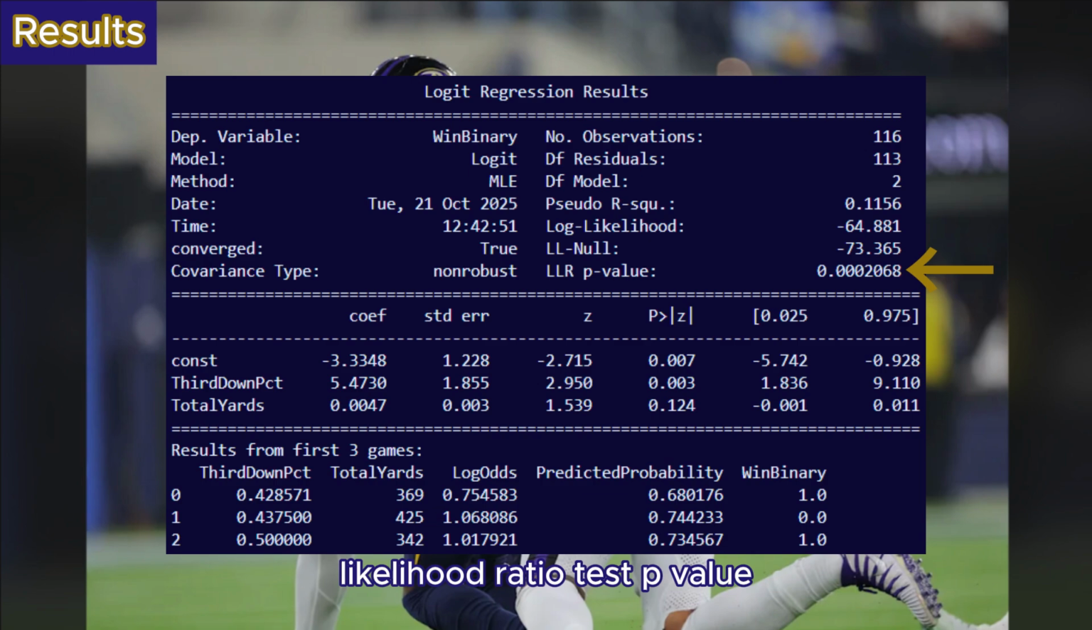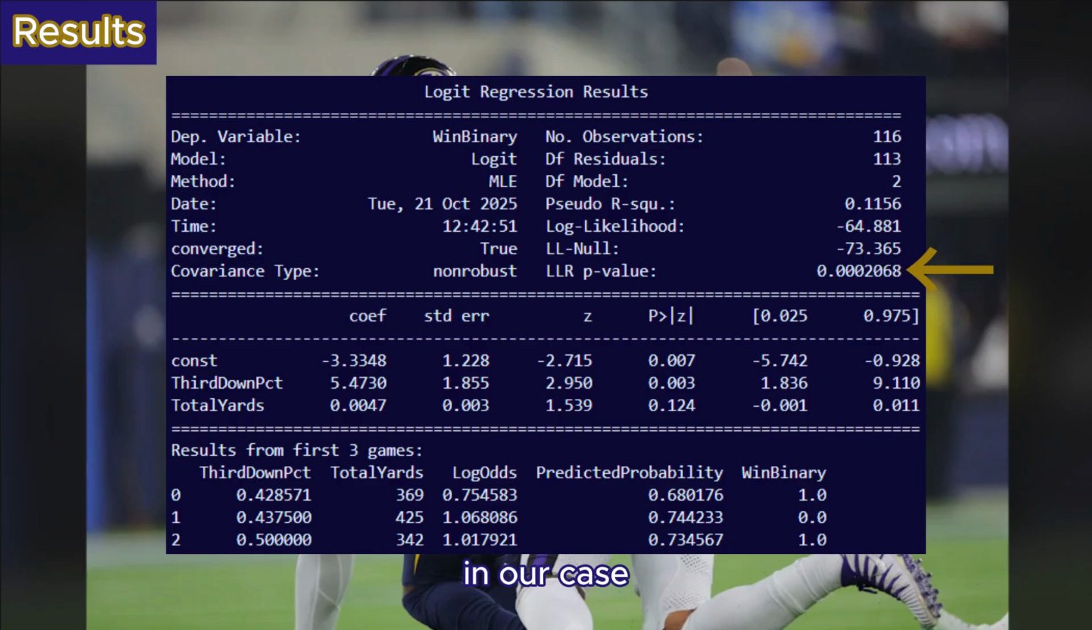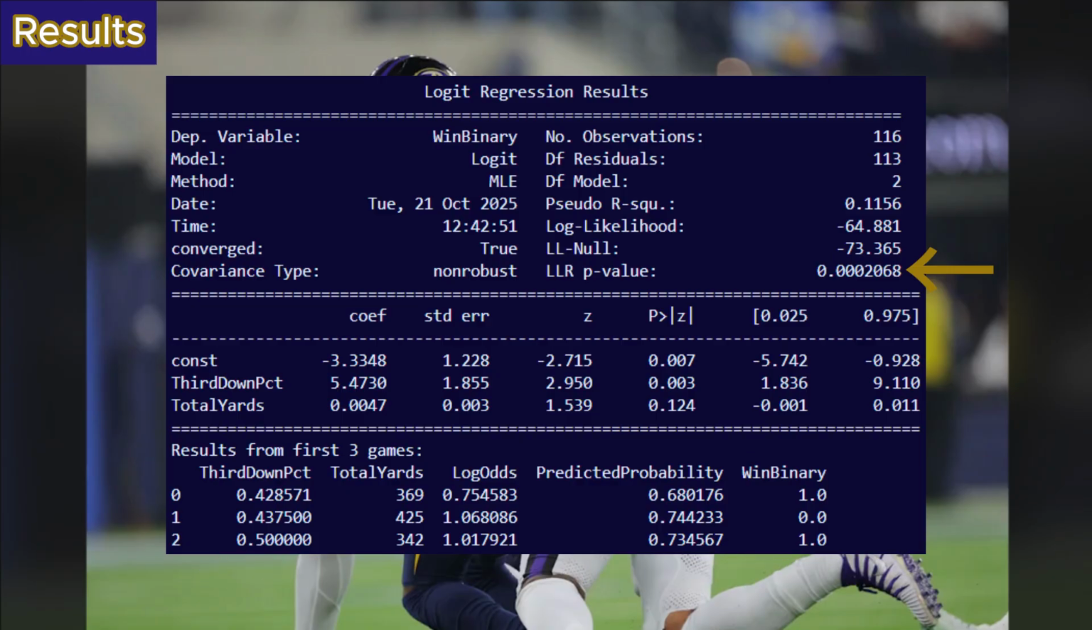Likelihood ratio test p-value. It takes the difference between our full model and the null model and asks, is this improvement statistically significant, or could it just be random chance? Then it compares that to a chi-square distribution with degrees of freedom equal to the number of predictors. In our case, the likelihood ratio test p-value is 0.0002068, which means there's strong evidence that our model is better than guessing the average win rate. This tells us that our predictors matter.